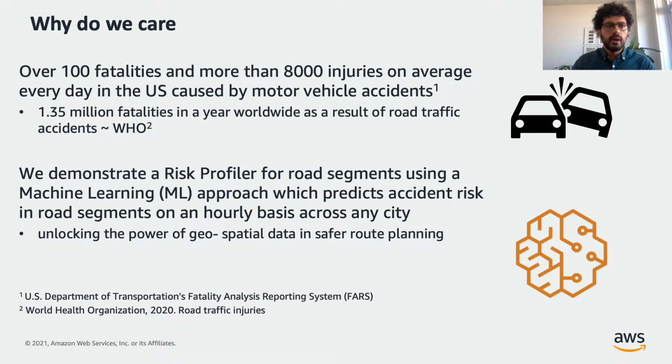But why do we care? Over 100 fatalities and more than 800 injuries on average every day are reported in the US caused by motor vehicle accidents. If we look at that number in a year and worldwide, that actually surpasses 1 million fatalities. Hence, in this work, we demonstrate a risk profiler for road segments using a machine learning approach, which predicts the accident risk in road segments on an hourly basis across any city. With this technique, we unblock the power of geospatial data in safer route planning.